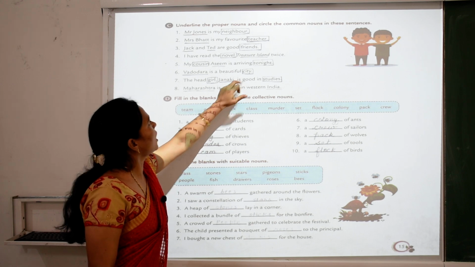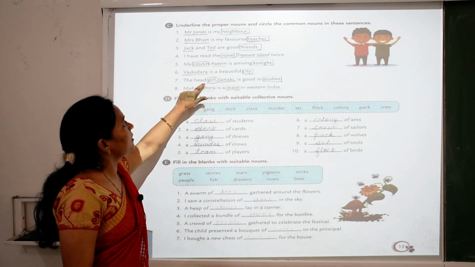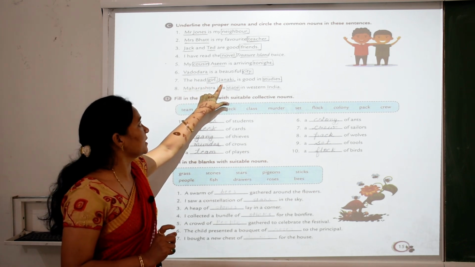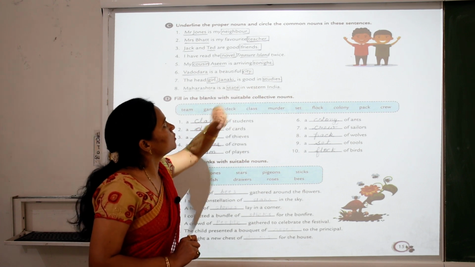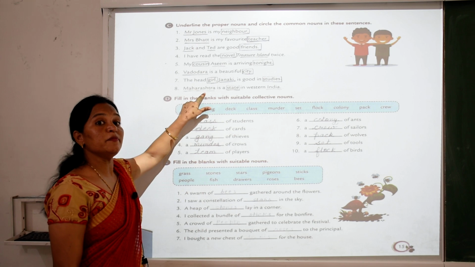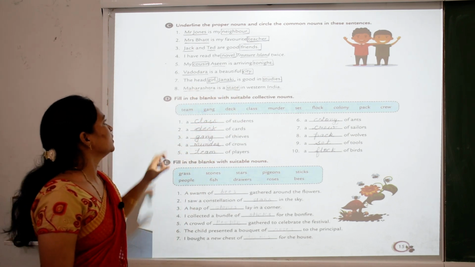City is a common noun. The head girl Janki is good in studies. Girl is a common noun and Janki is a specific name of a person, that is a proper noun. Studies is also a common noun. Maharashtra. What is Maharashtra? A specific name of a place, a state in western India.